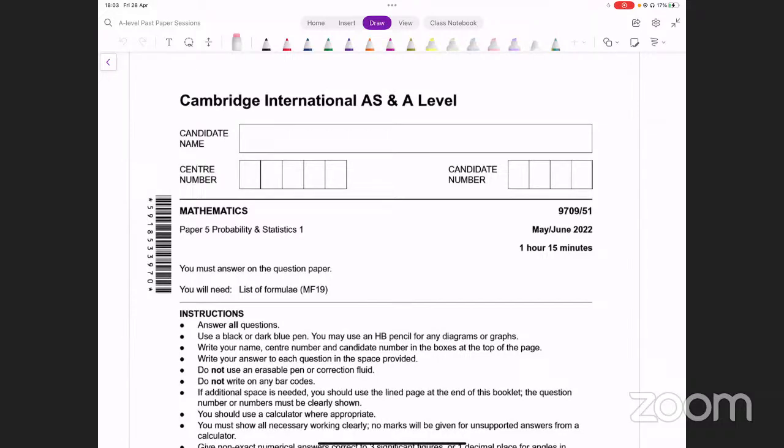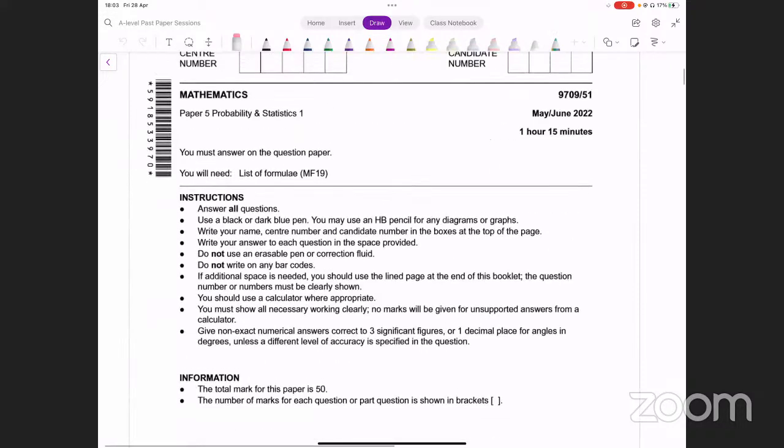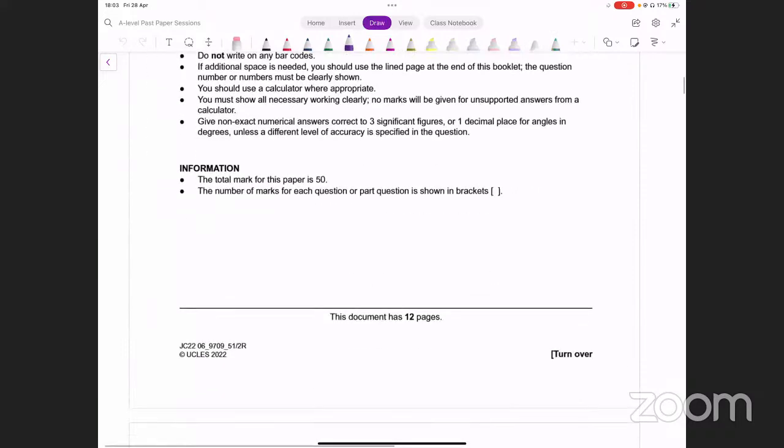So today we are doing these two papers, May-June 2022, paper 5.1 and paper 5.3. Of these, I'm going to focus on the relatively more complicated questions. All right, let's start. So this is paper 5.1 for now, okay?